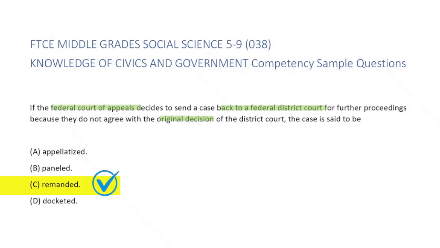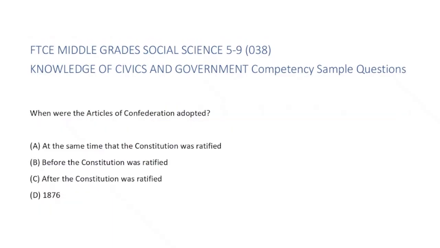Appellate courts will return or remand a case back to a district court if they feel the original decision should be reversed. They will offer the district court their reasons for guidance. The other terms, appellatized, paneled, and docketed, have different meanings and are not the correct word for the definition presented in the question. Therefore, answer choice C, remanded, is the correct answer choice.